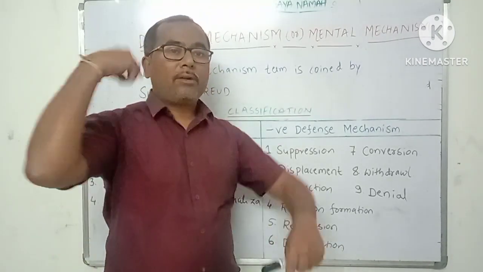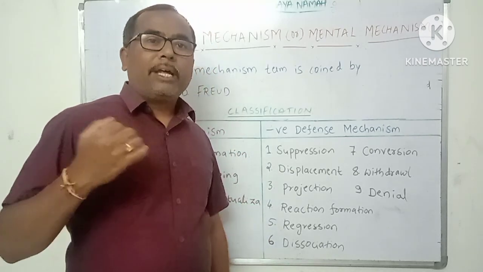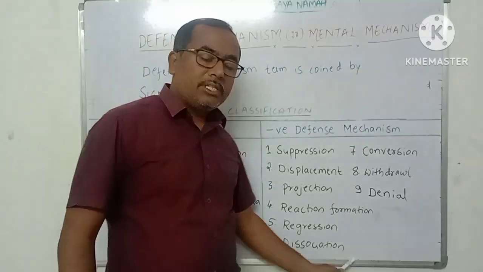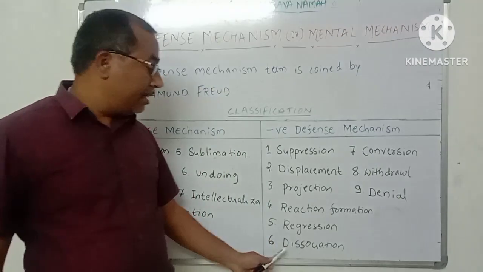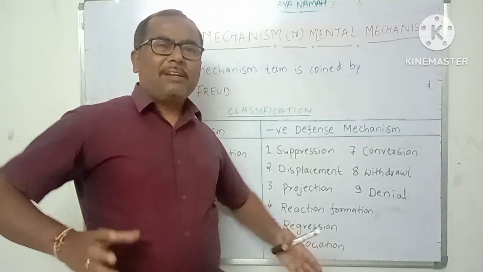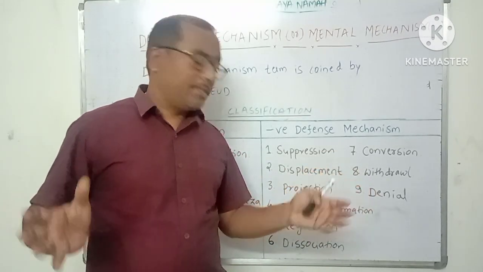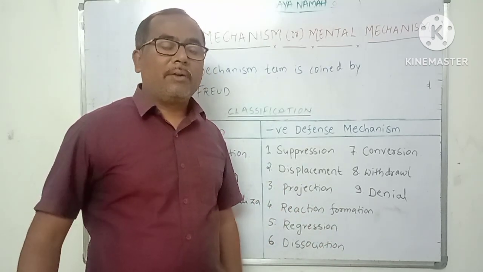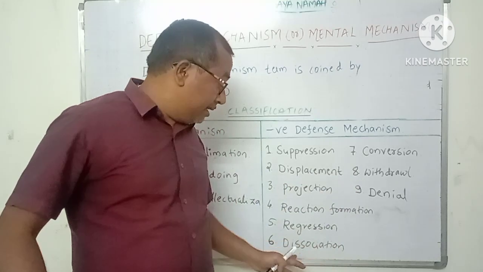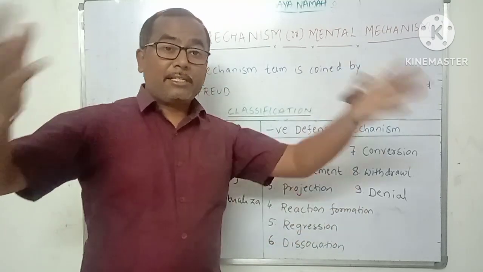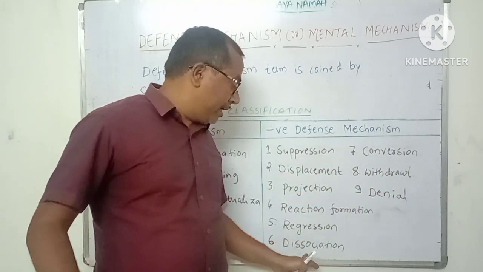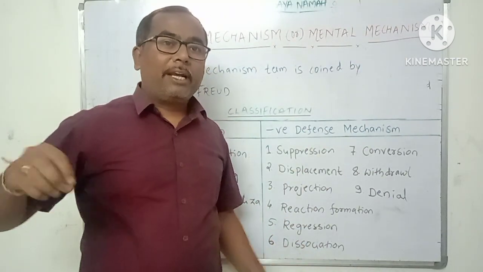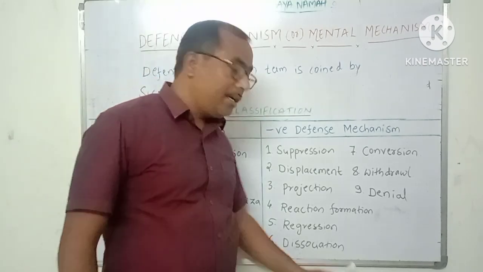Regression is going back to the previous life and fixing into that one whenever a person faces an anxiety or a stressful situation. Okay, next one is dissociation. Dissociation is another mental mechanism in which, whenever a person faces an anxiety-producing or stressful situation, he dissociates himself and forgets about that situation temporarily. For example, when he faces an anxiety-producing or panic situation, he will forget about his surroundings and dissociate himself from everything around him. So that is nothing but a dissociation.